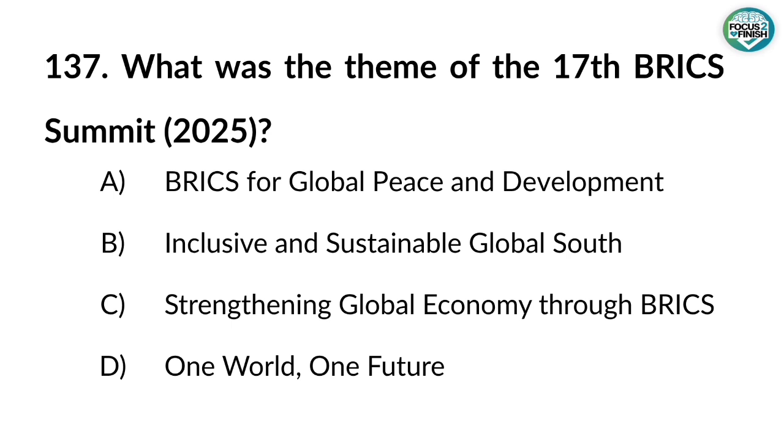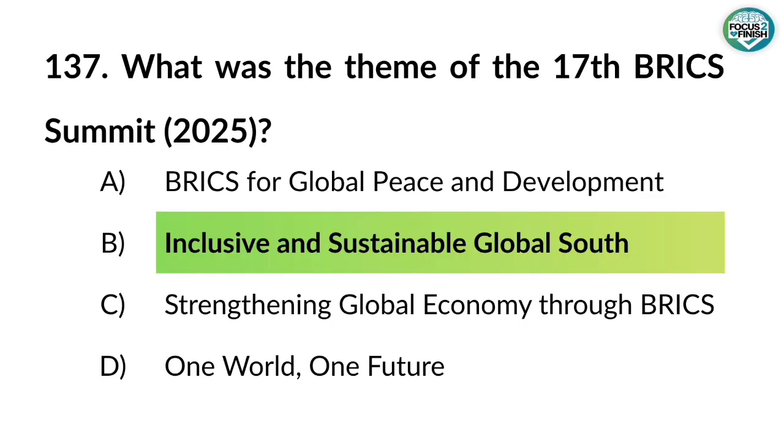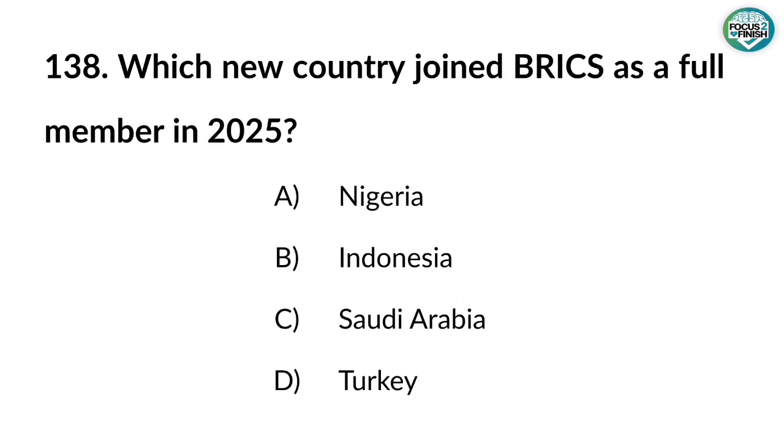137. What was the theme of the 17th BRICS Summit 2025? Answer: Inclusive and Sustainable Global South. 138. Which new country joined BRICS as a full member in 2025? Answer: Indonesia. 139.